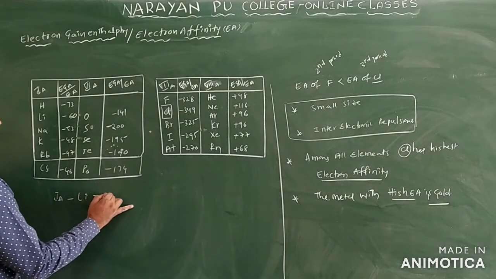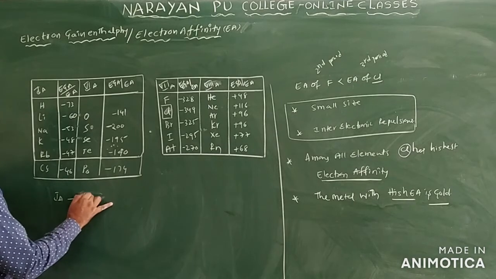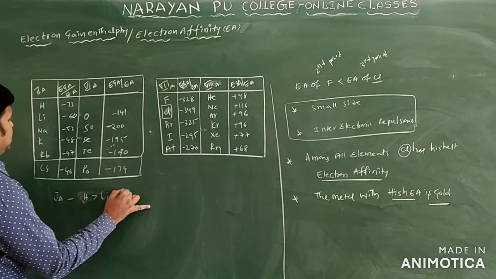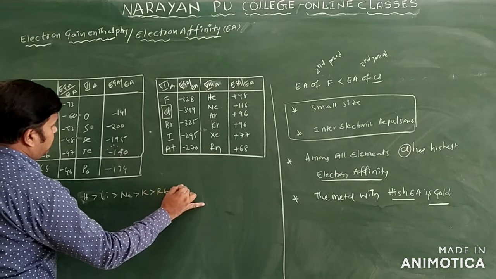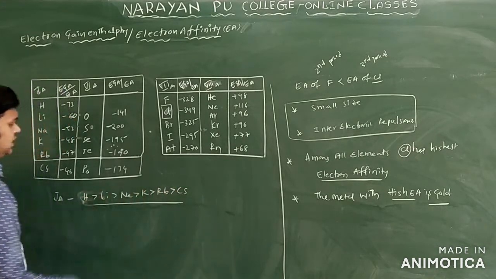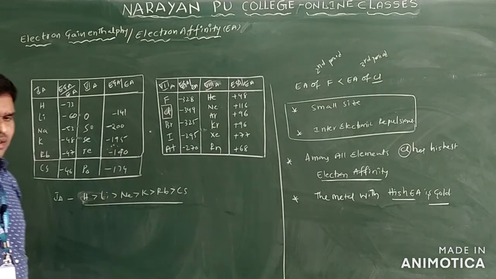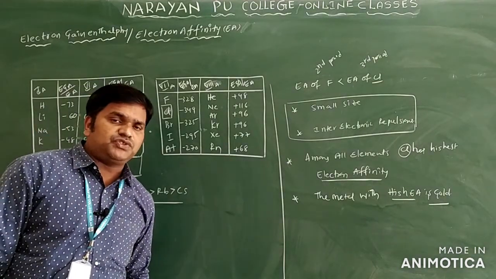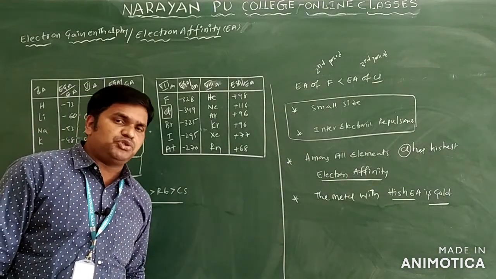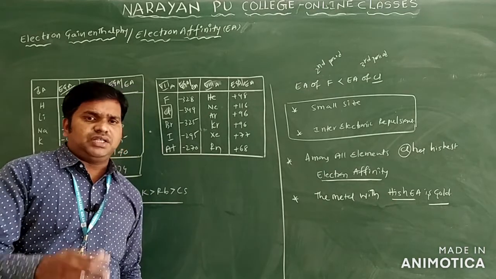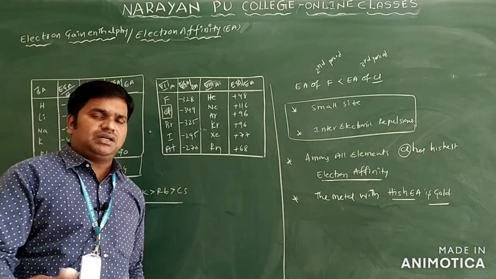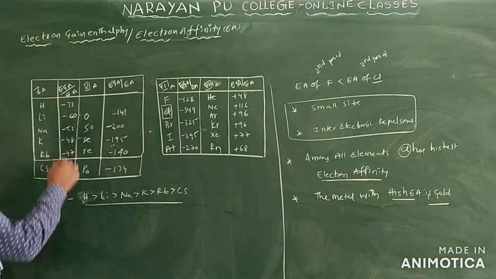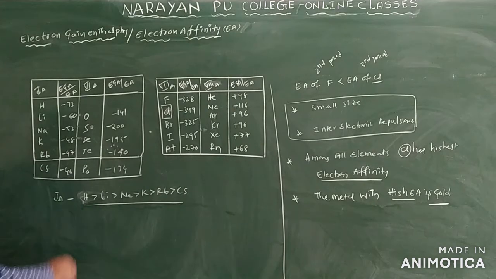Lithium, sodium, potassium, rubidium, and cesium only. These are the elements. Here there are no exceptional cases. The exceptional case is observed in the second and third period elements only, because of the change in the orbital entering into the same cell on different shells. Clear? So you will see minus 73, minus 60, minus 53, minus 48, minus 47, minus 46 only.